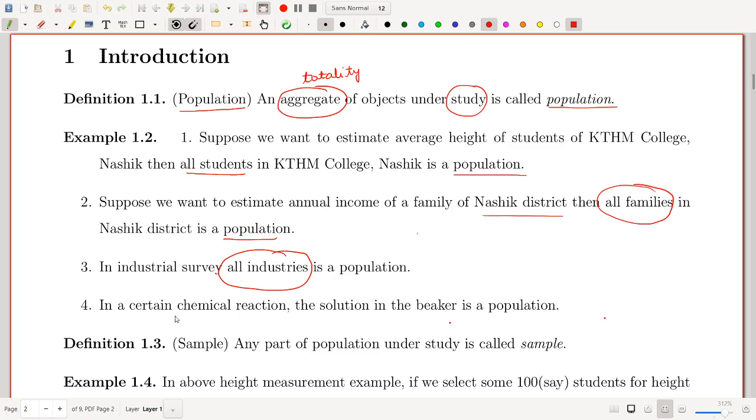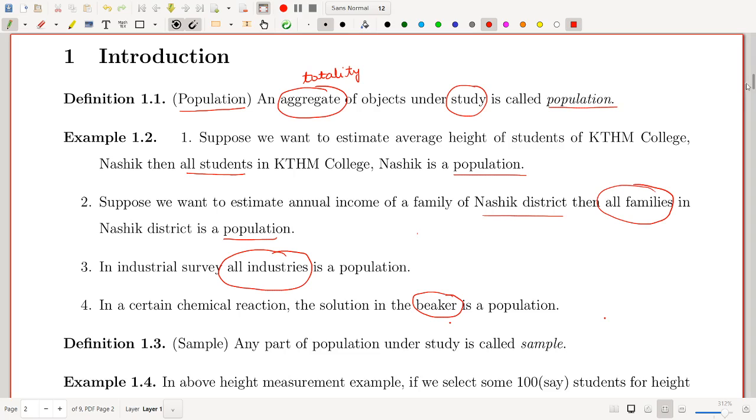Another example, in a certain chemical reaction, the solution in a beaker is a population. So population depends on what you have to study. So this is the definition of population.